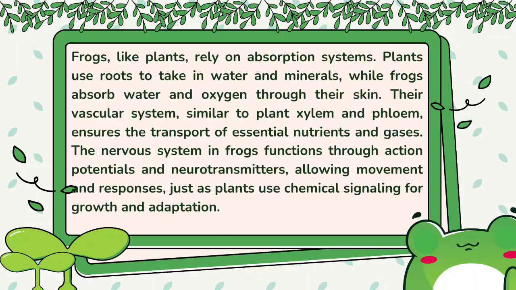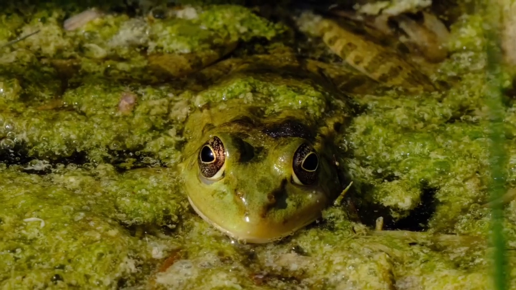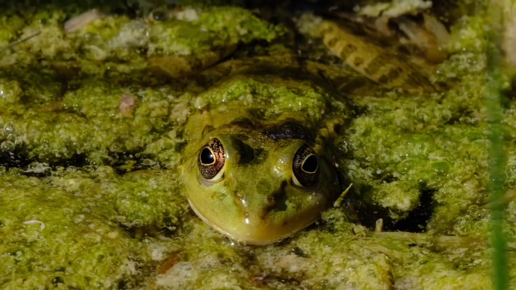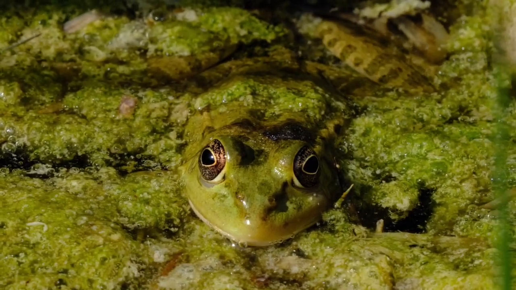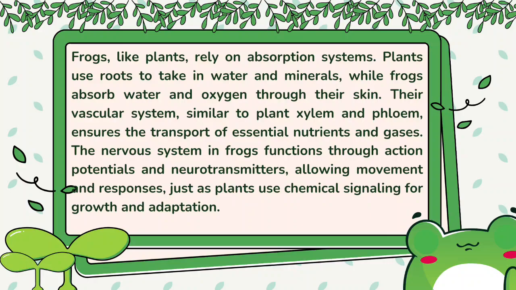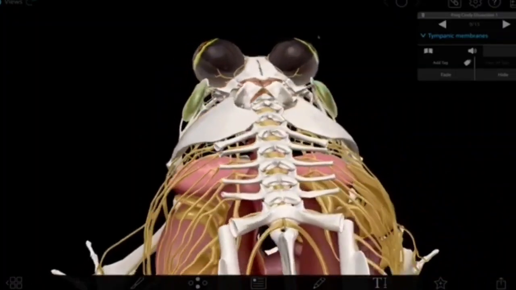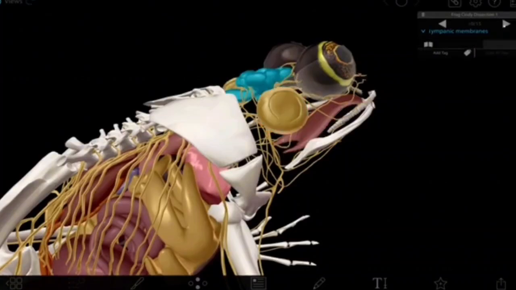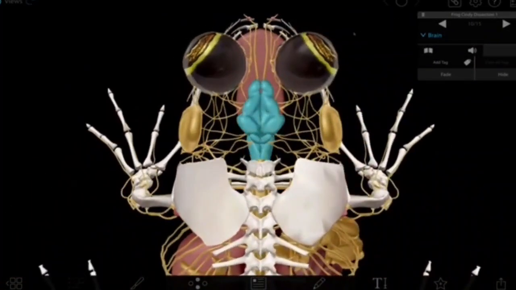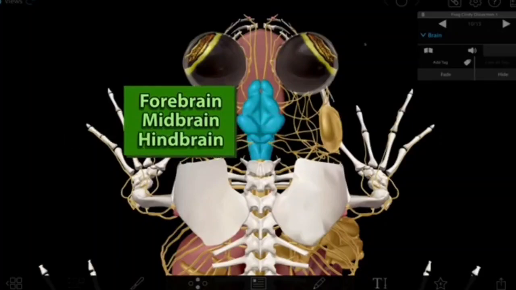Frogs, like plants, rely on absorption systems. Plants use roots to take in water and minerals, while frogs absorb water and oxygen through their skin. Their vascular system, similar to plants' xylem and phloem, ensures the transport of essential nutrients and gases. The nervous system in frogs functions through action potentials and neurotransmitters, allowing movement and responses.